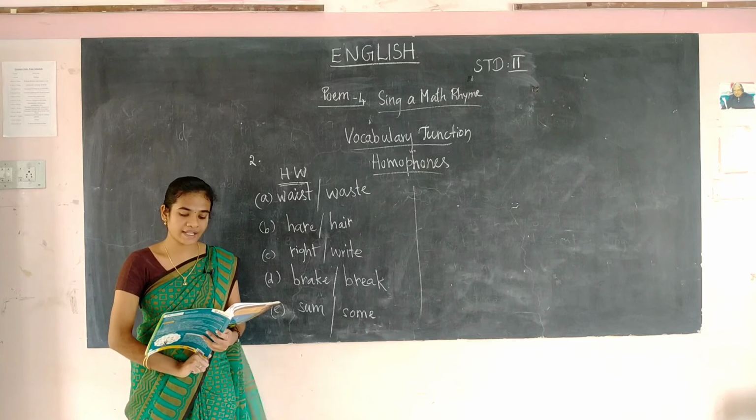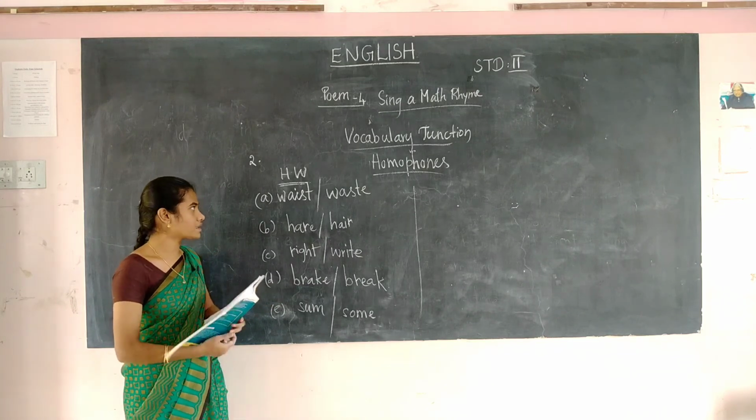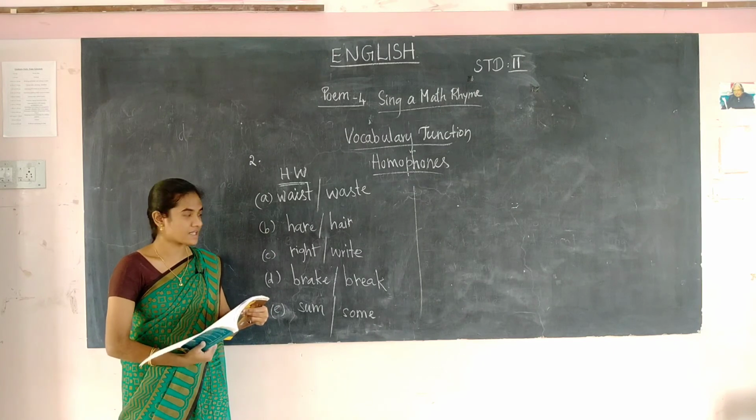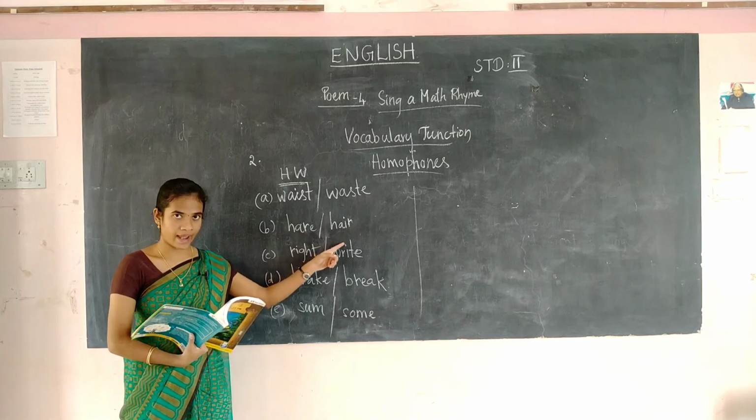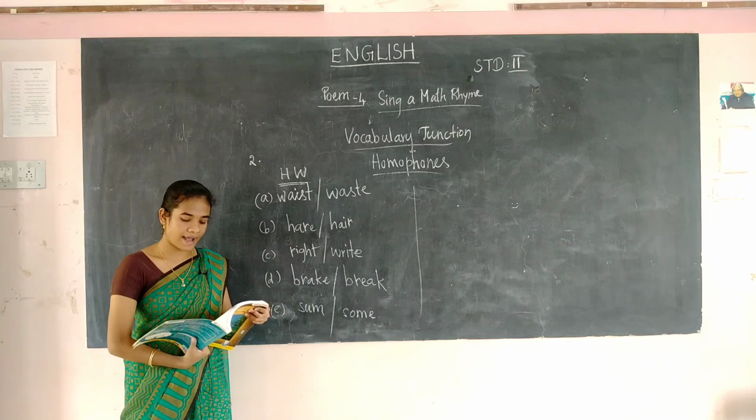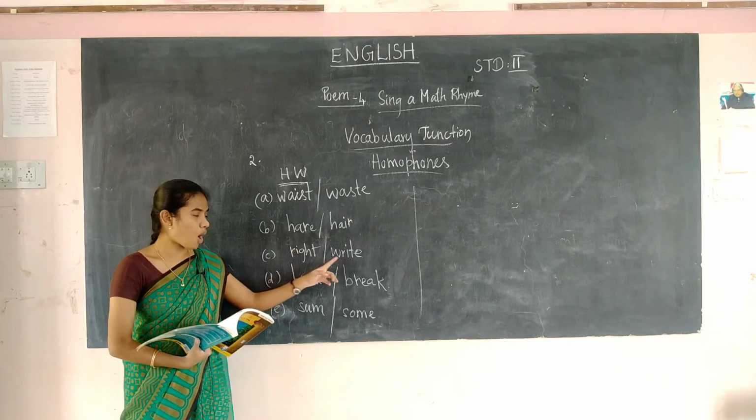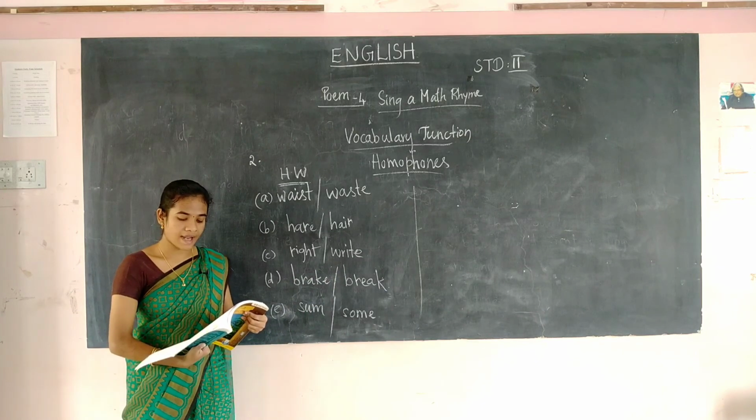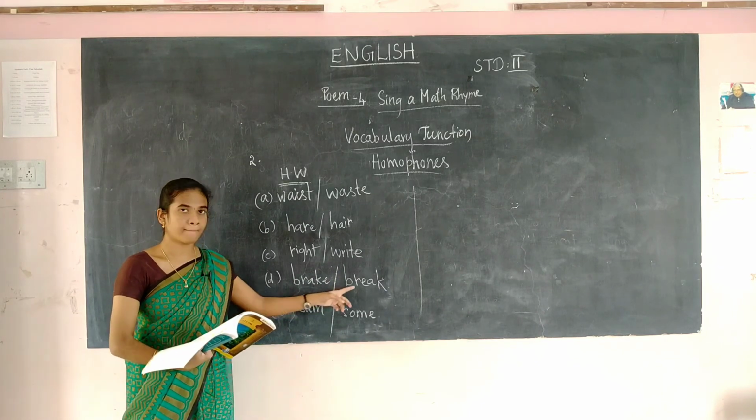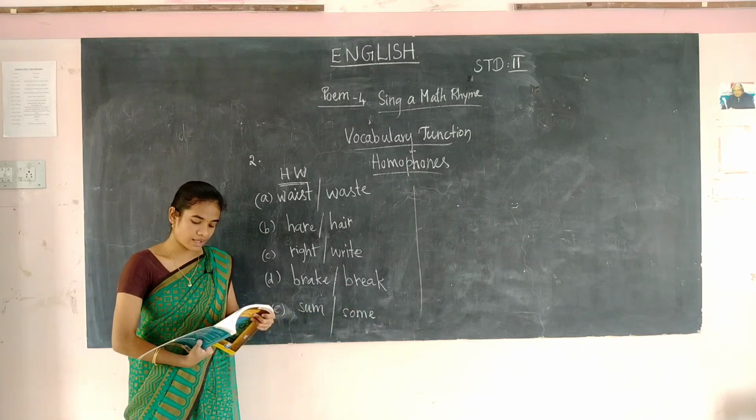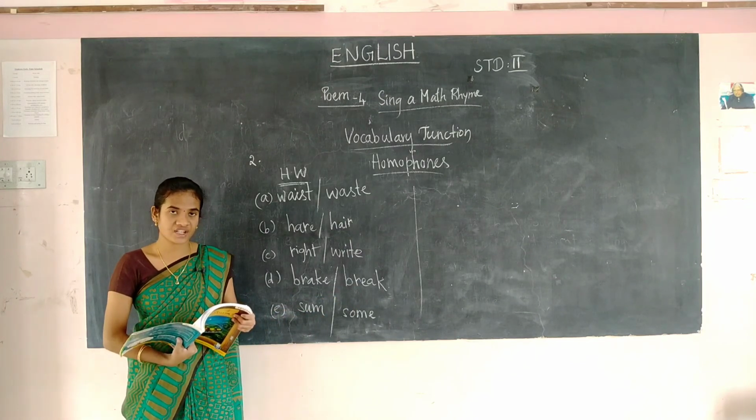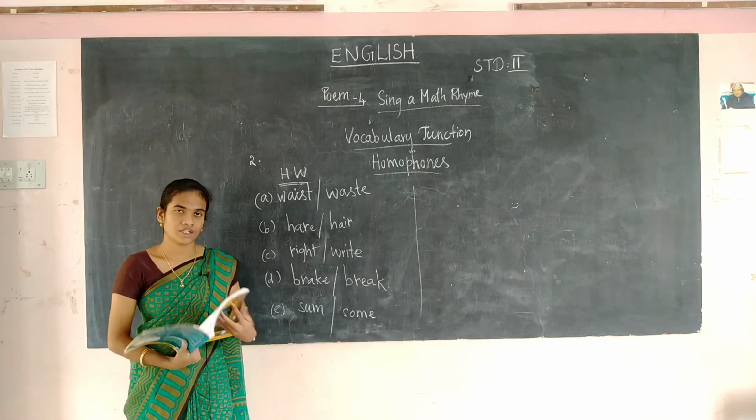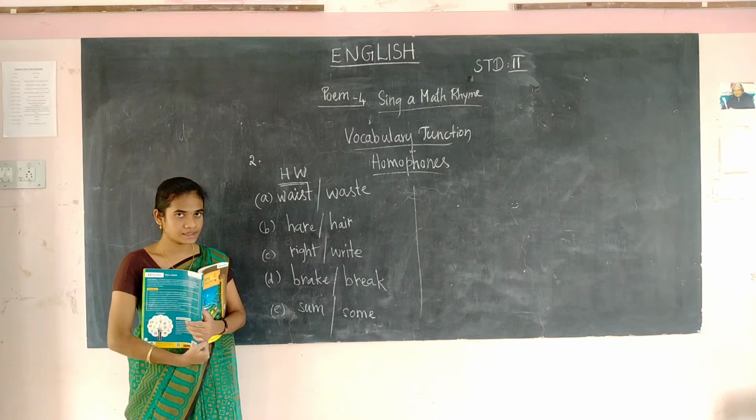Okay, Ravi did not dash time, waste or waist. She braids her dash, hair or hare. I did not dash the letter, right or write. Then the fourth one: we need a dash to relax, break or brake. Next one: I want to have dash milk, some or sum. Okay students, I hope you have written this.